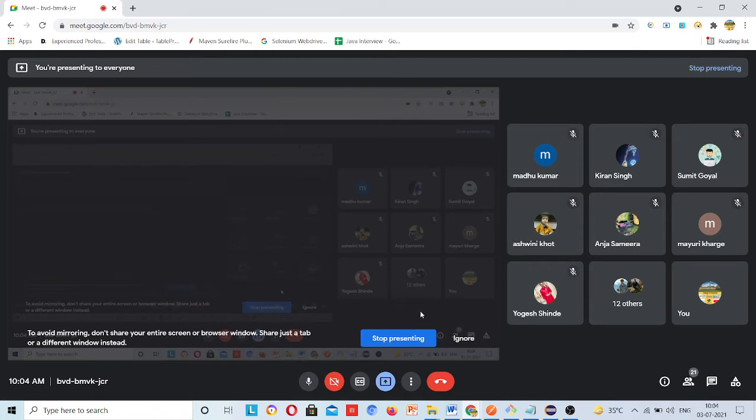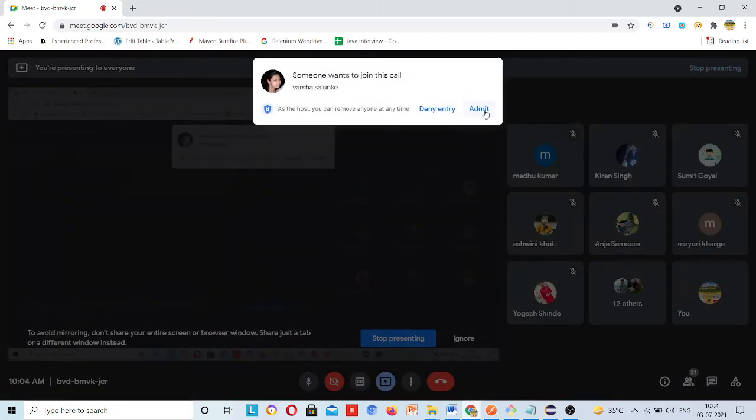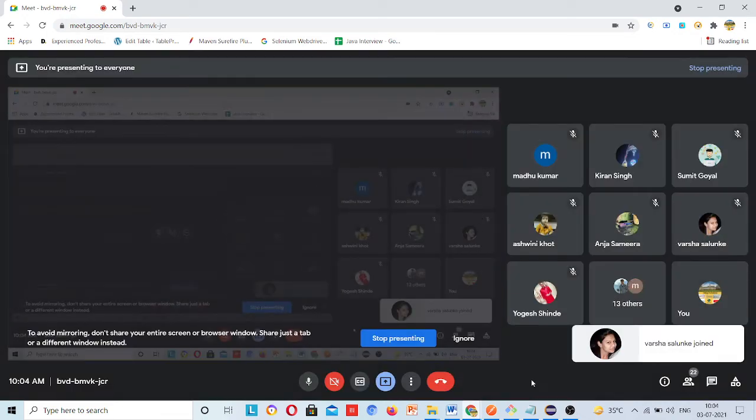Guys, whatever the topics are, before attending class, at least gain some basic knowledge and then come, so it will be a more understandable session for you.